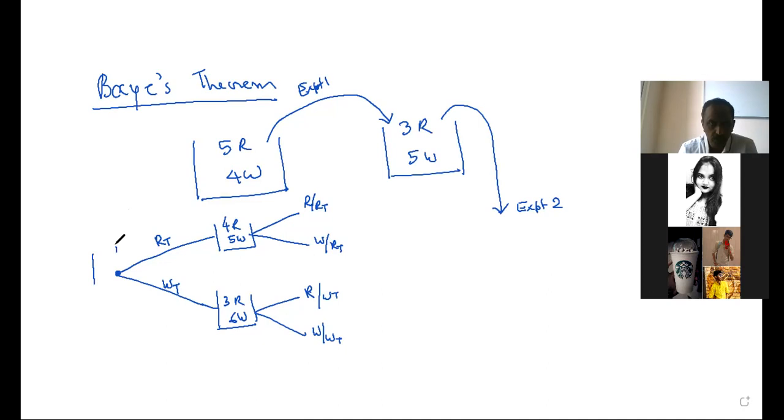Here I'll put the bag for this also: 5 red and 4 white. Now I'm going to write their probabilities. Probability of red transferred, that means selecting red from this. Tell me what is the probability of red transferred? It should be 5 by 9. When you say transferred, it means selecting it from here. Probability of white transferred is 4 by 9.